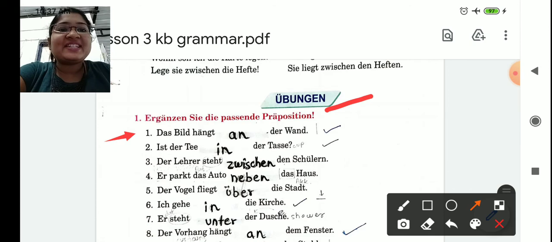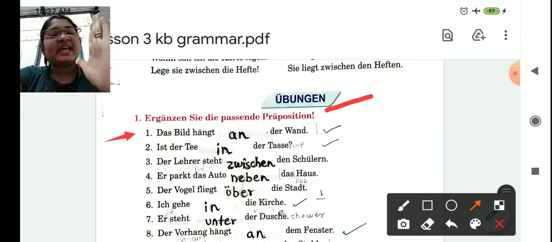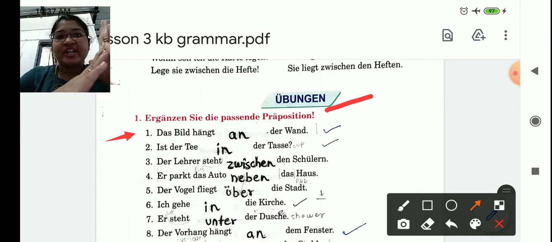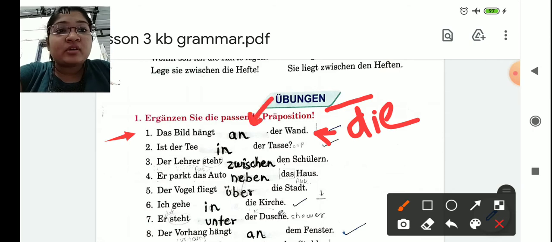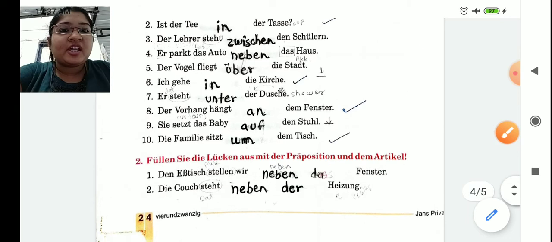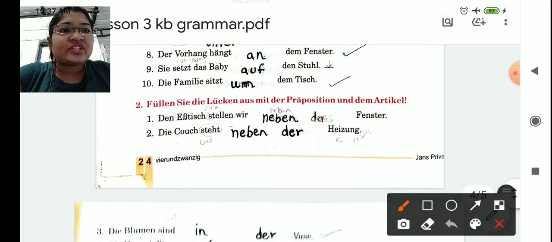Das Bild hängt an der Wand. The picture is hanging like this, vertically on the wall. So it is already hanging, so the wall becomes your dative case. That's why here they have changed "die Wand" to "der Wand". And our correct preposition is "an". Like this you can solve the next 10 examples.